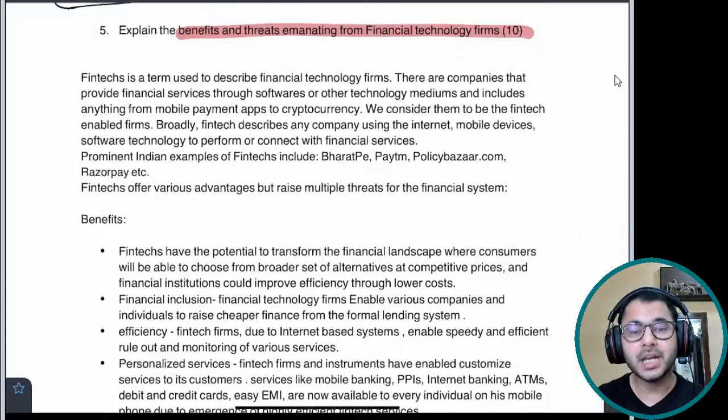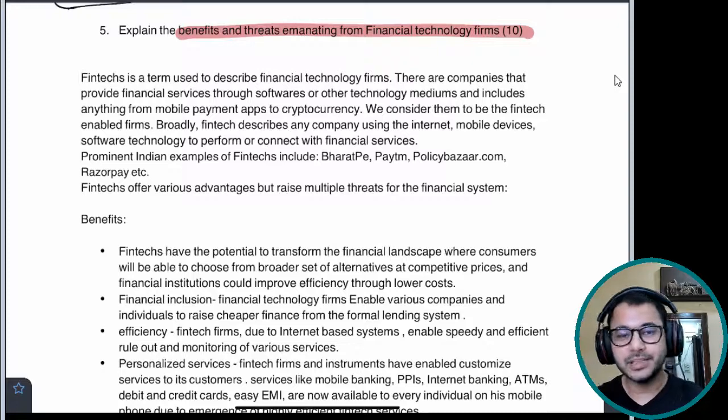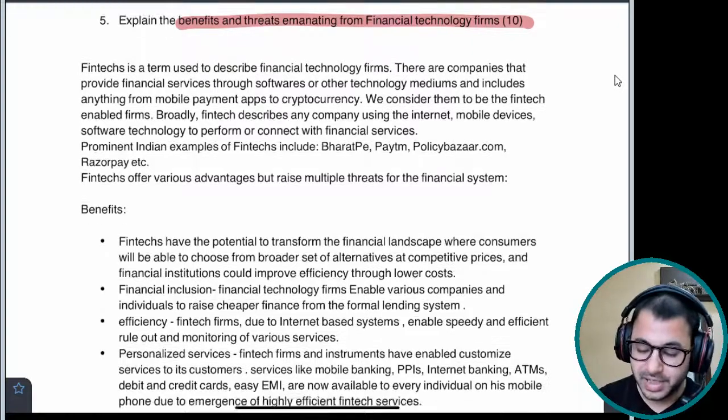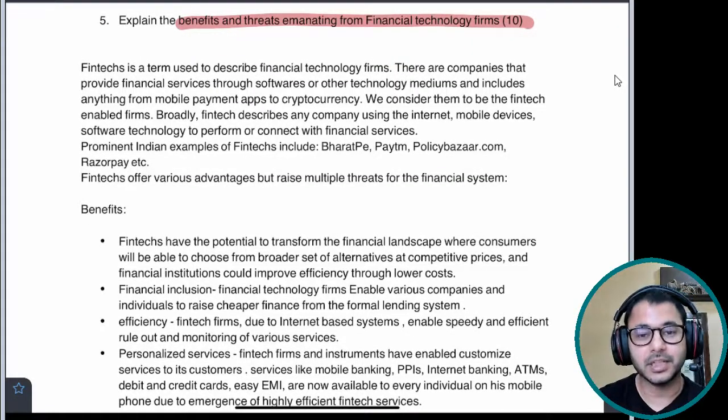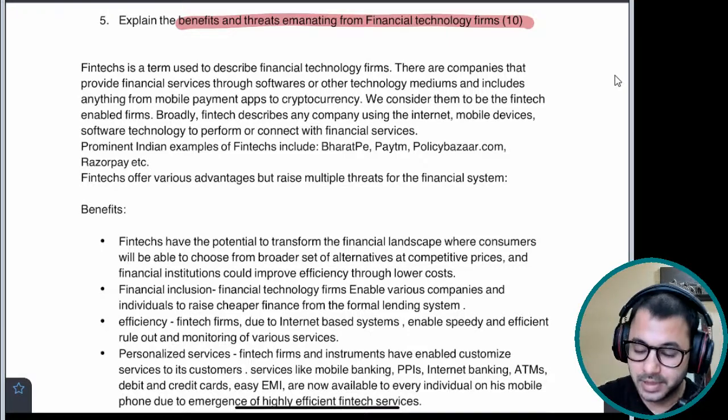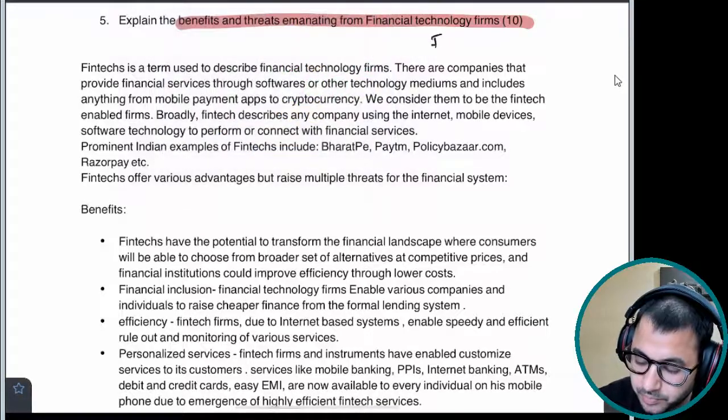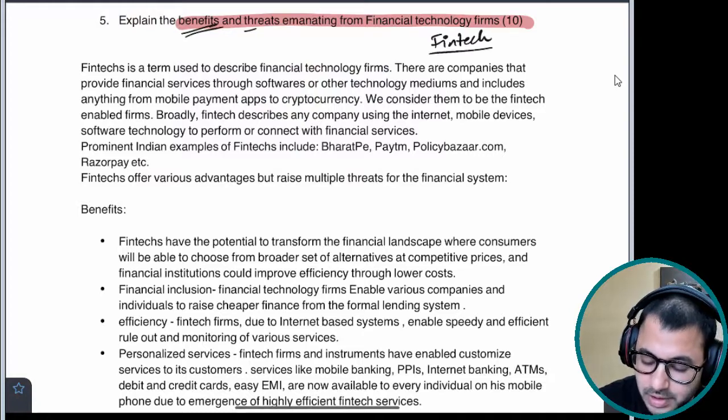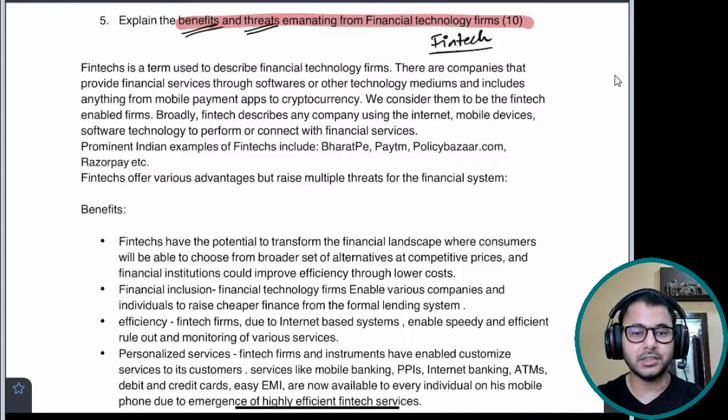And in order to prepare well for that, you have to understand how I am writing questions and answers, not what I am writing specifically. Because what I am writing is completely in sync with what I'm teaching in the course, right? Benefits and threats emanating from financial technology firms. Very simple question, I have put a fintech question. So what are the benefits of fintech, what are the disadvantages of fintech, that is the question.